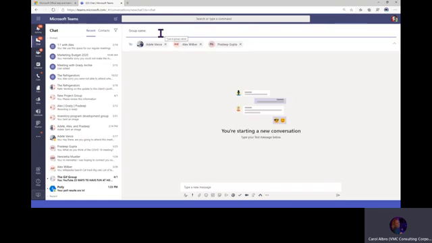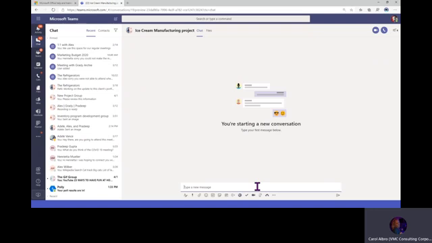It gives me the option to name this group, which will create a separate and distinctive area for them to work on this particular project. So I'm just going to call this the ice cream manufacturing project. I think we have spell check, right? There we go. All right, I'm going to come down here and put my cursor in the compose box. I have a brand new place for everybody to work.